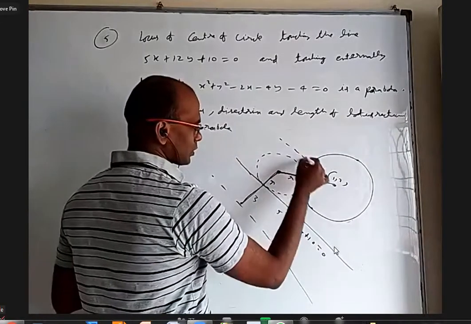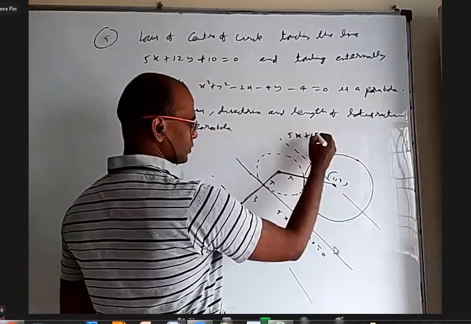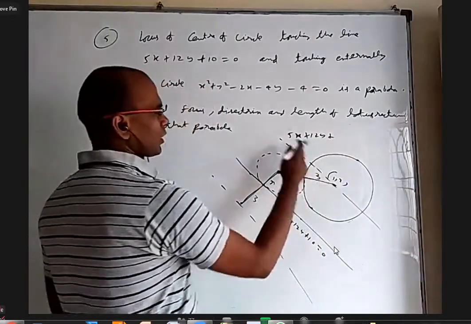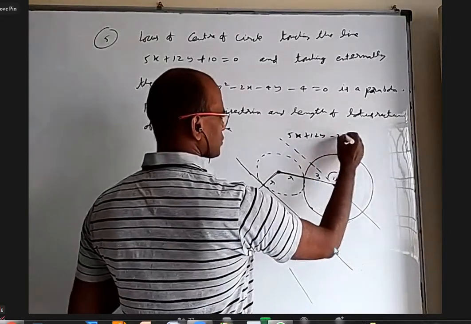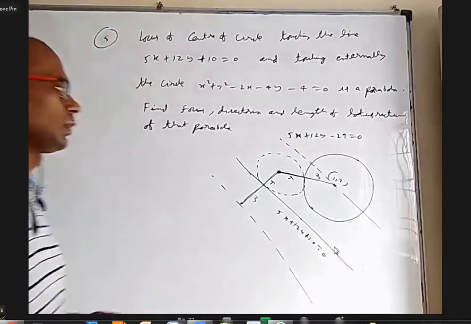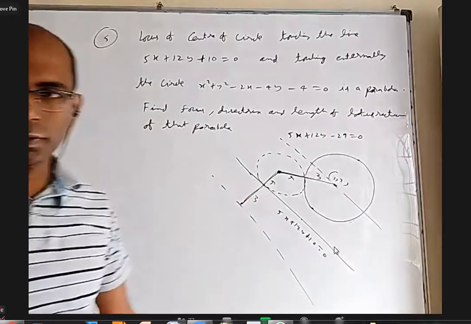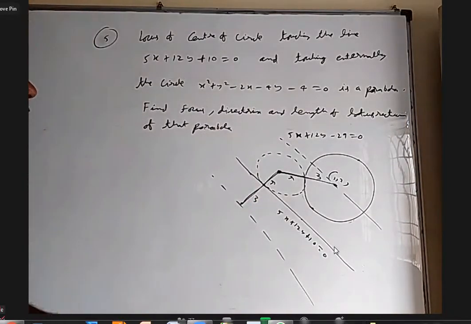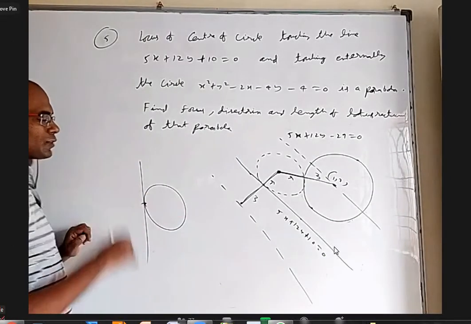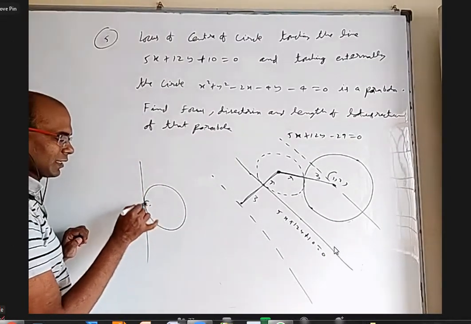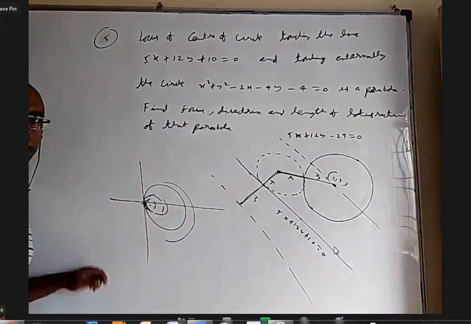Otherwise, what is this line equation? I want to find the line parallel to this. 5x plus 12y. When I put (1, 2) here, it is 24 minus 29 equal to 0. So if somebody got minus 29, it is obviously not right because it is passing through that. In fact, internally it is not even possible because the circle and line are touching like this. So any other circle touching this and this internally will be like this. You know what the locus of the center of that is? It is this line. It is not even a parabola.